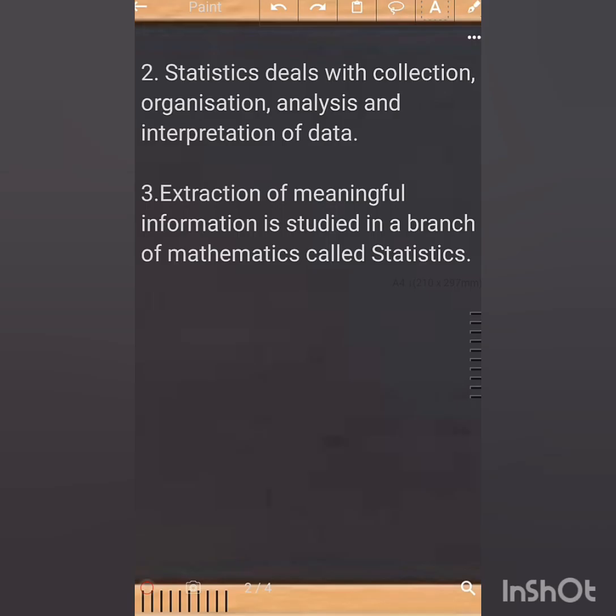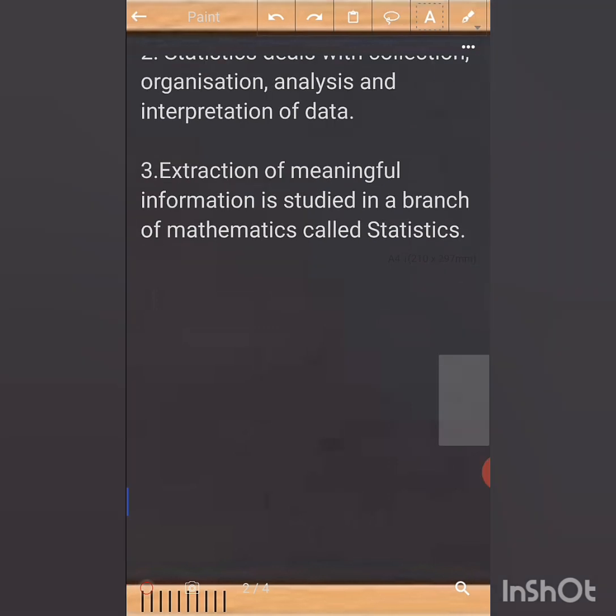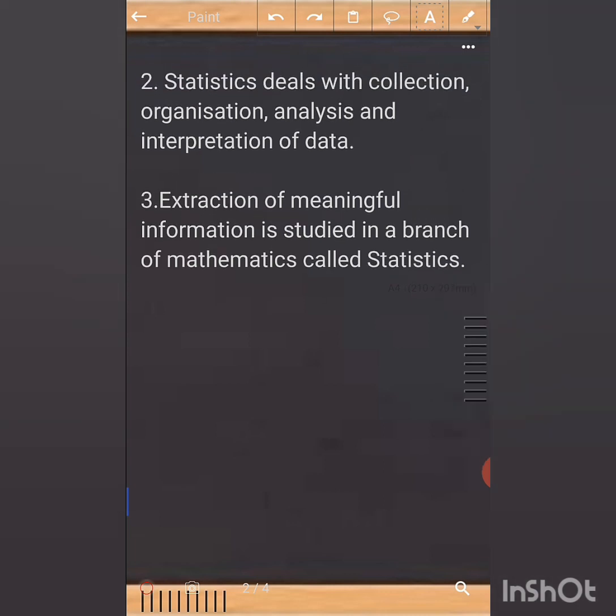Statistics deals with collection, organization, analysis and interpretation of data. The extraction of meaningful information is studied in a branch of mathematics called statistics. The collected information is to be organized and well balanced to make use of it in a proper way. All these techniques will be learned in the branch of mathematics called statistics. So we have the basic terms of statistics in our chapter which we are discussing now.